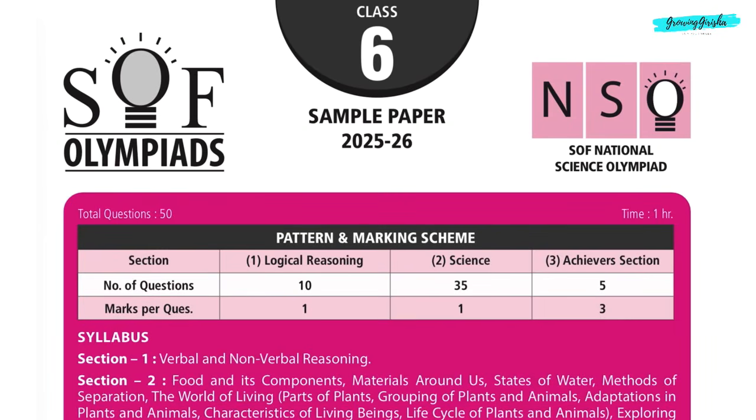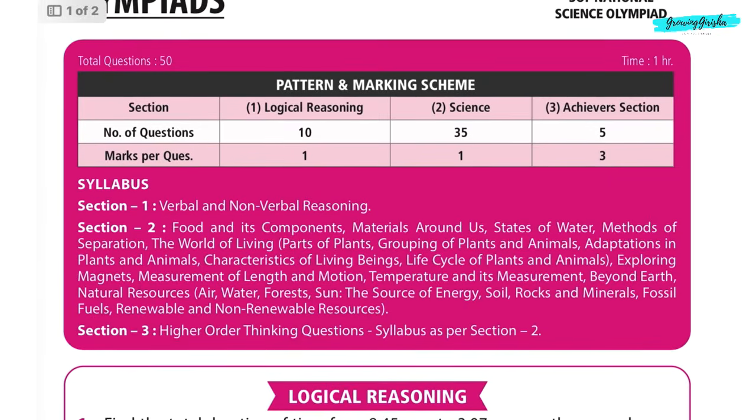Today we will solve National Science Olympiad Sample Paper 2025-26 for Class 6. Total questions will be 50 and time allotted will be 1 hour. Pattern and marking scheme and syllabus is given. You can pause the video and review it.